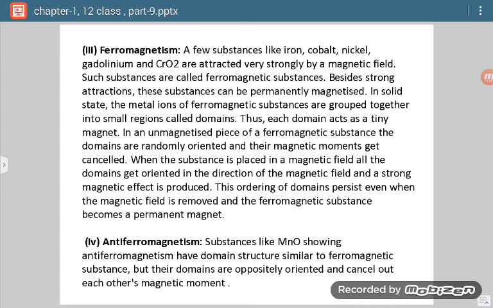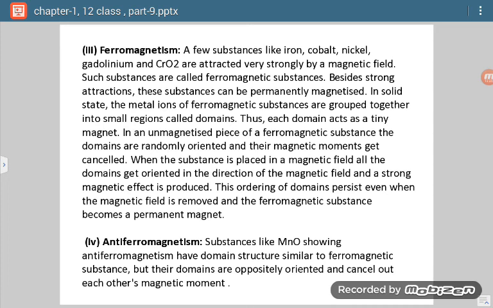So in the solid state, the metal ions of ferromagnetic substances are grouped together into small regions. Those small regions are called domains. Now each domain acts as a tiny magnet. Now how these domains are arranged will decide the type of magnetic behavior of the substance.